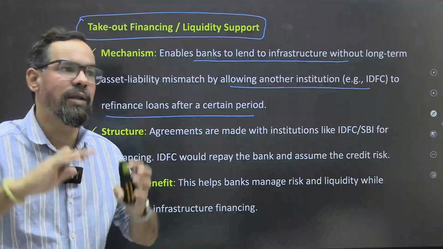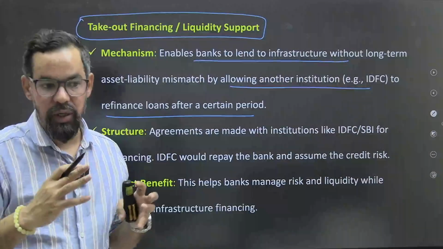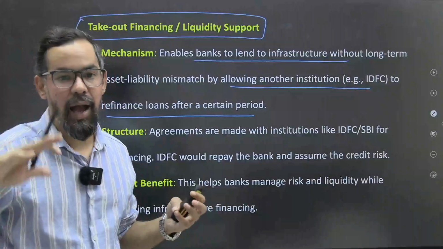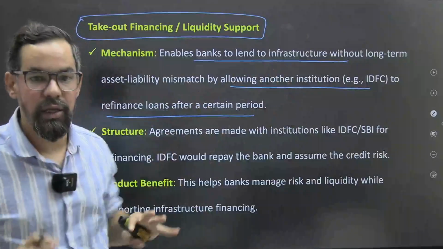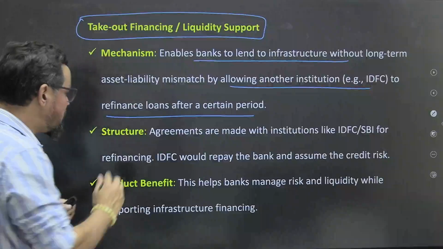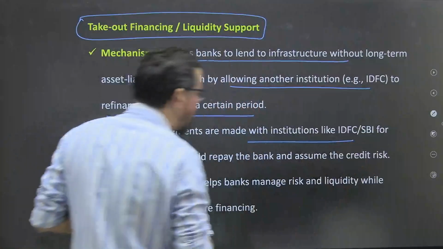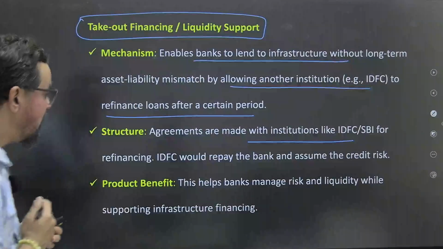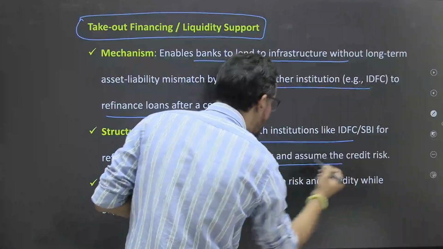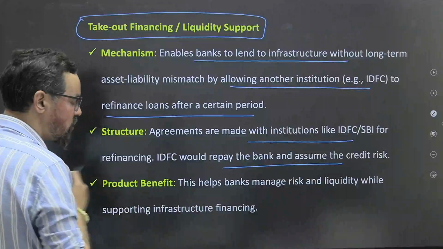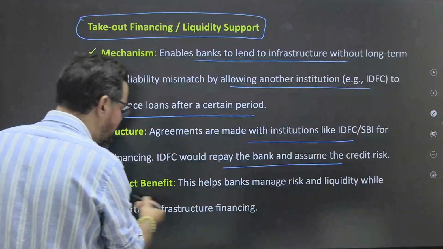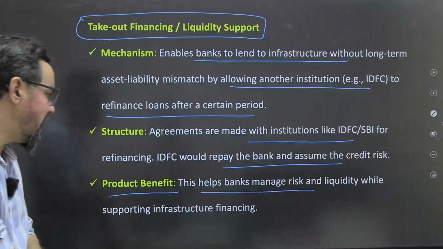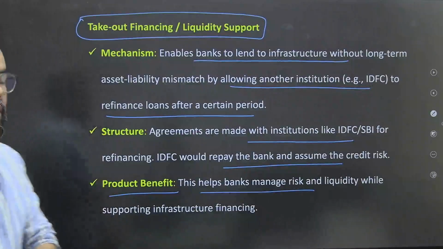Here the bank is working as a mediator between the construction company, the infrastructure company, and an institution like IDFC or any other DFIs, okay. Structured agreements are made with institutions like IDFC, SBI for refinancing. IDFC would repay the bank and assume the credit risk. Product benefits, okay. This helps manage risk and liquidity while supporting infrastructure financing, okay.